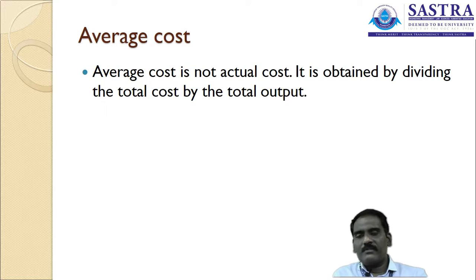From July to December, it is 7 rupees. So January, February, March, the cost of the material is 5 rupees. April, May, June, the cost of the material is 6 rupees. July to December, the cost of the material is 7 rupees.